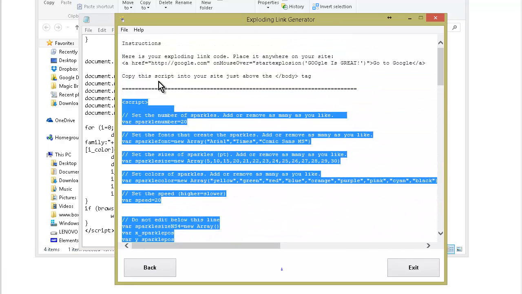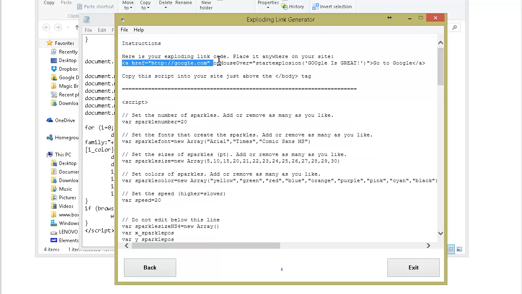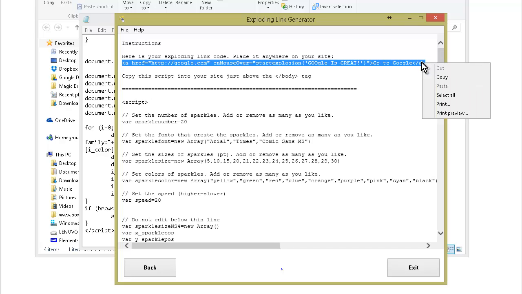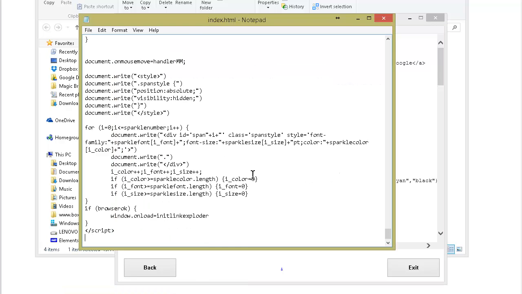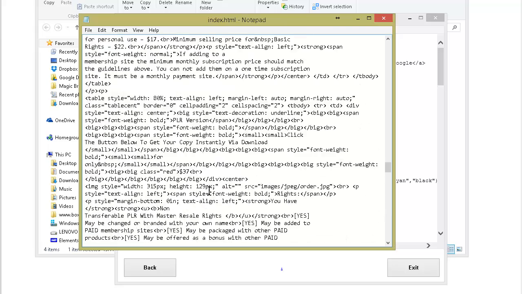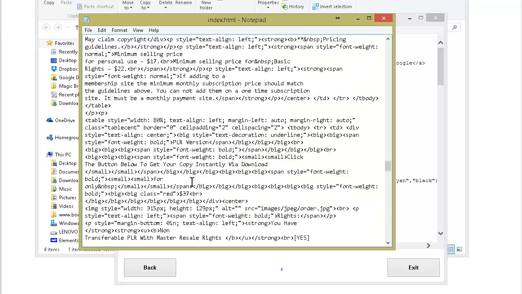Right at the top here, this is our link. So there we go. We just copy our link into our site where we want it to show. So we'll open that up again here, and we'll put the link up here somewhere.